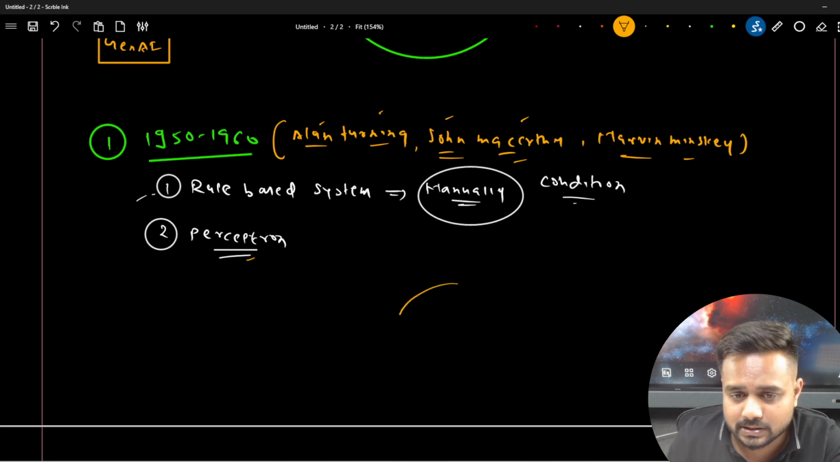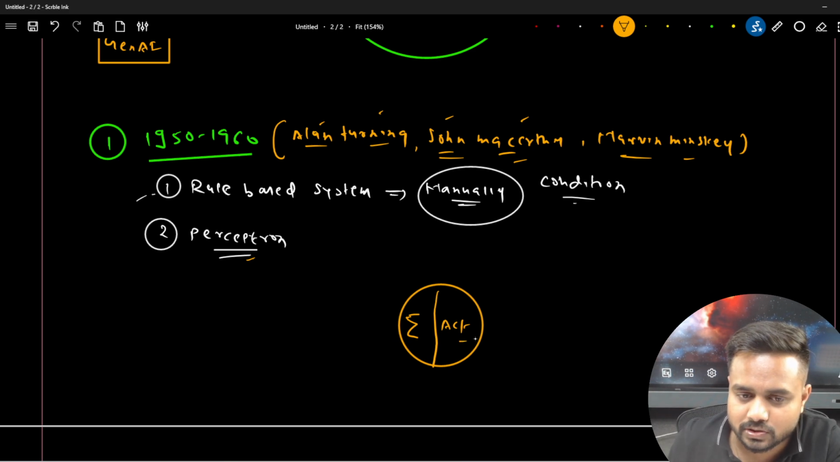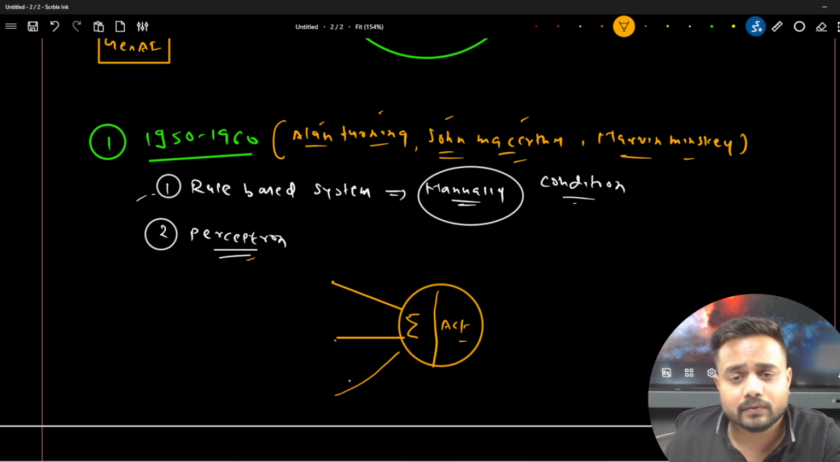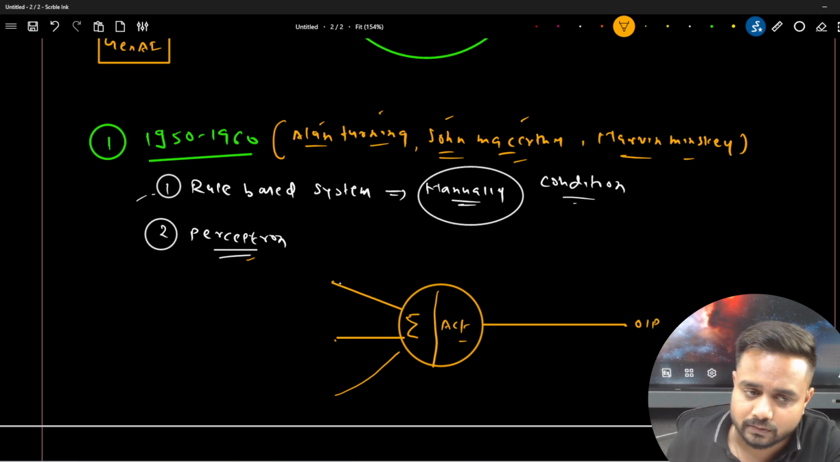So here, let's say this is my neuron, or my node, or anything you can say. Here we have different operations: the summation and the activation function, and the information is coming to this particular node. First there is a summation, which is also called a dot product, and then on top of this we apply the activation function. Finally we get the output. So this is the image of the perceptron.